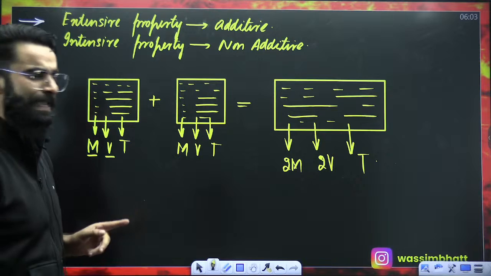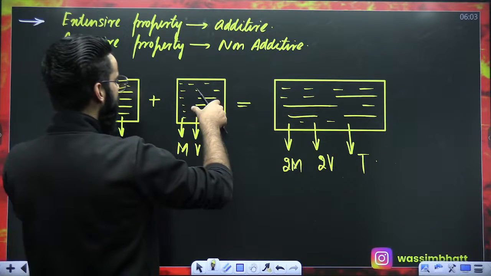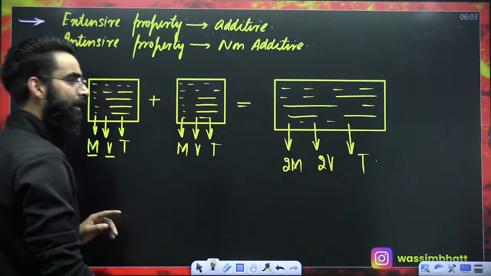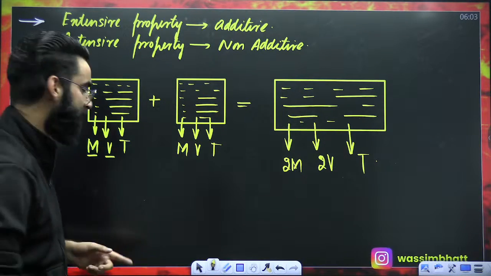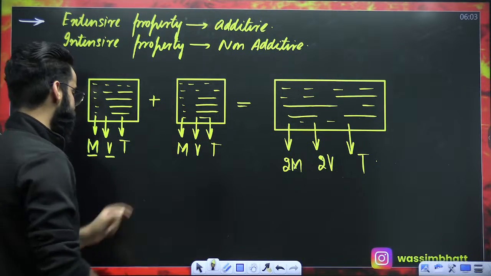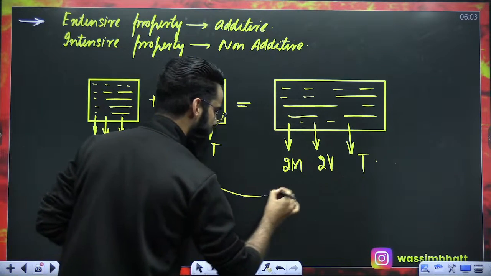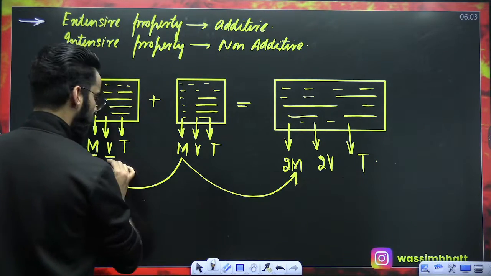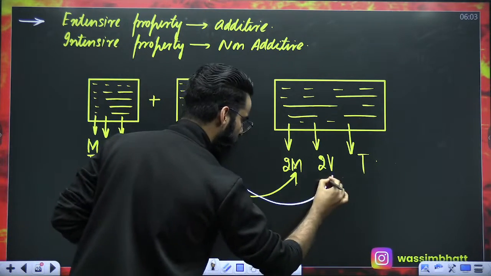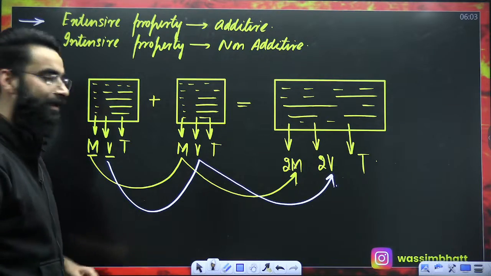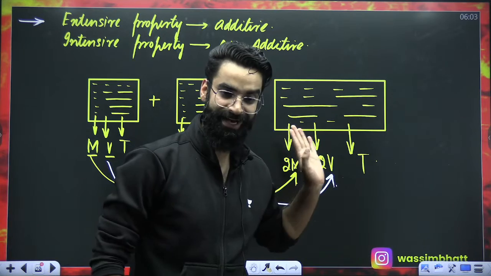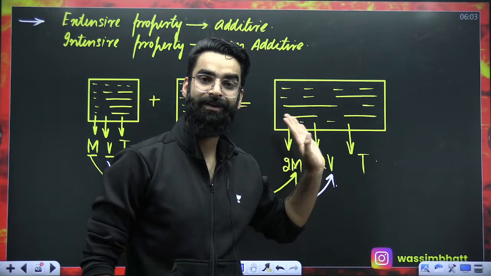My dear students, do you see, when we are pouring the water in both the containers into this final container, what is happening to mass? Mass of this water was m, this was m, so m plus m makes it 2m, right? Similarly, v plus v makes it 2v, correct? T plus T is not making it 2T, right?